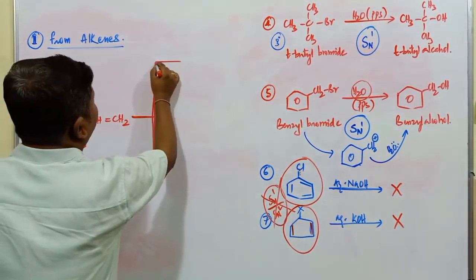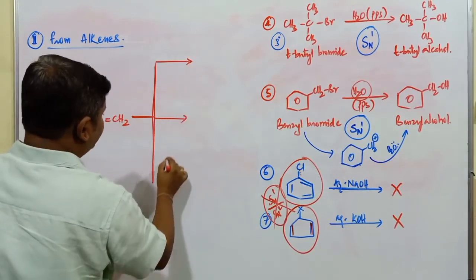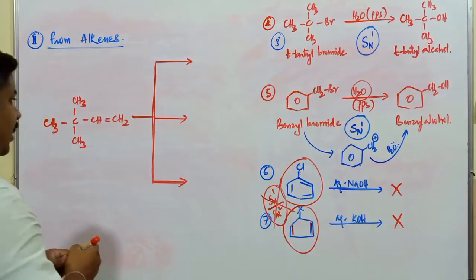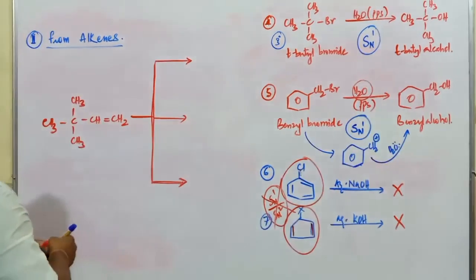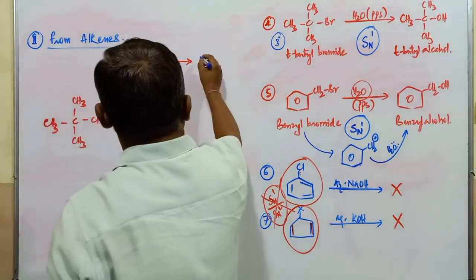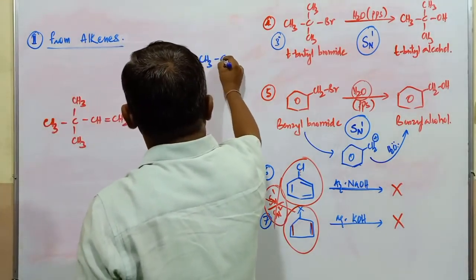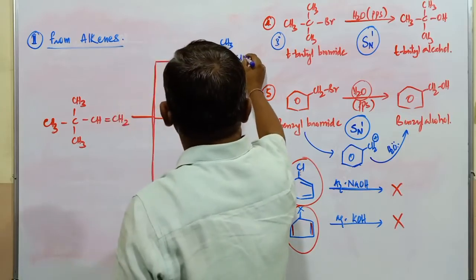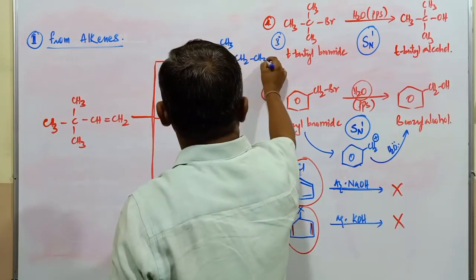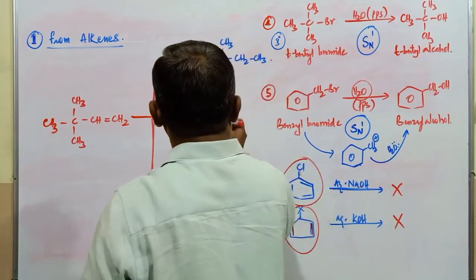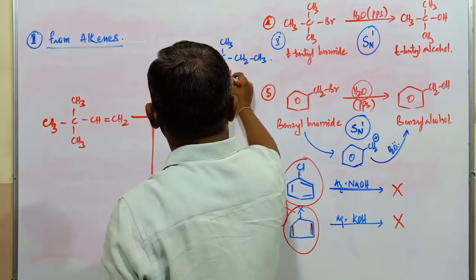In the first method, in the second method and the third method, whether the product is going to be the same in all these three methods. In the first method, this is CH3, it is CH3, next one CH2, next one it is CH3, and here there is a formation of what compound? This one converts into OH.